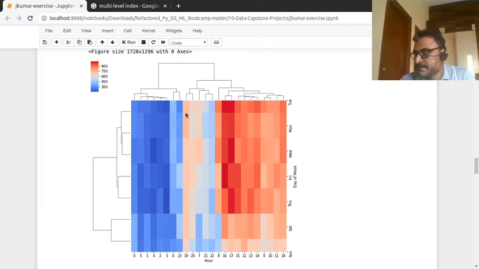But if we look into the 900, Tuesday, Monday, Wednesday, the cluster map is a bit unclear. We see Sunday, Saturday, Tuesday, Friday, Wednesday, which is not in proper order or sequence.